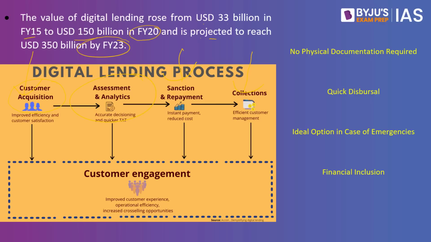So what are the advantages or the benefits of the digital lending and borrowing system? The first happens to be no physical documentation required. When you consider the traditional channels of lending, we have the banking channels. Let's say for example, you go to the SBI. So what happens in SBI? You will have to stand in the long queues. You will also have lot of paperwork to be done, and people do not respond properly as well. They'll ask you to move to this cabin, this counter, and this process is a cumbersome process. It takes a lot of time as well.